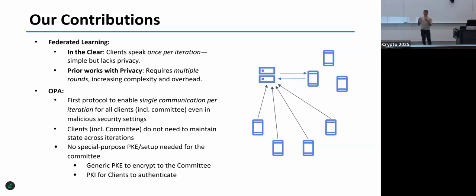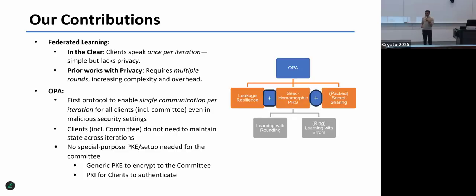So this is OPA. Our main contribution is the first protocol to ensure a single communication per iteration for all clients. This includes the committee, even in malicious security settings. There's no state that needs to be held across iterations. And we don't need any kind of special purpose PKE or setup. We only need generic PKE to encrypt to the committee and PKI for the clients to authenticate. This is specifically to prevent some server from maliciously crafting inputs.